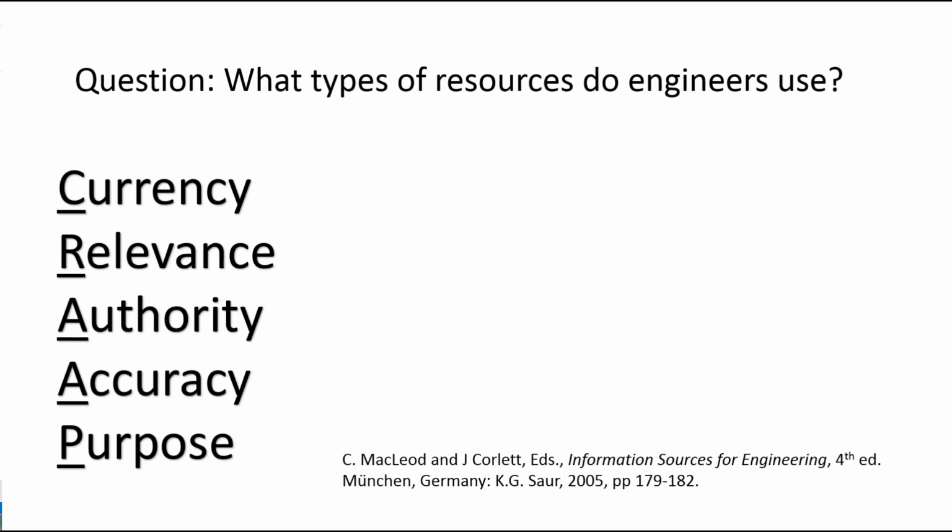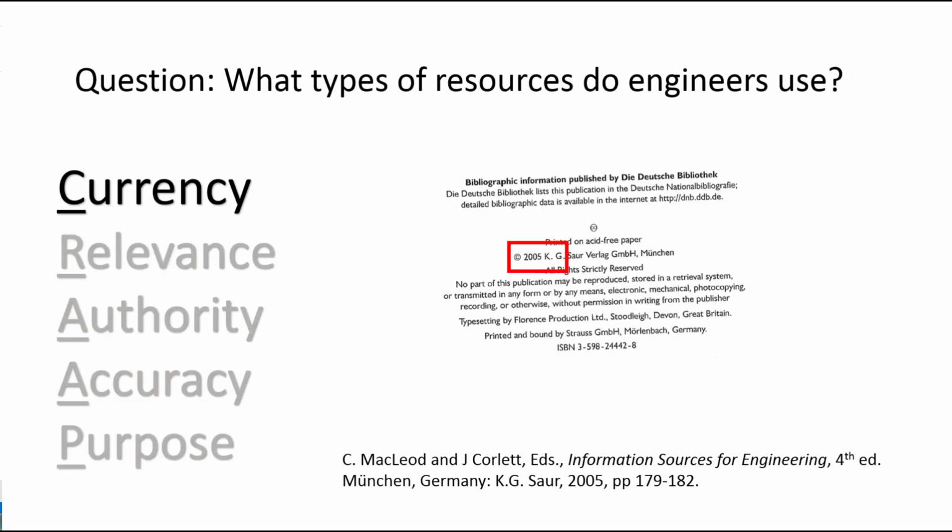We want to know whether the assigned reading, Information Sources for Engineers, the 4th edition, is a credible resource to answer this question. To be credible, resources must be current. Our resource was published in 2005. If we were looking for cutting-edge information, this resource would not be credible. However, the question we are asking is something that would not vary widely over the years, so 2005 is sufficiently current for our purposes.